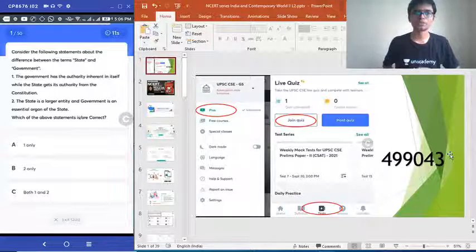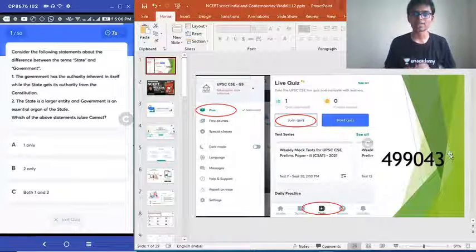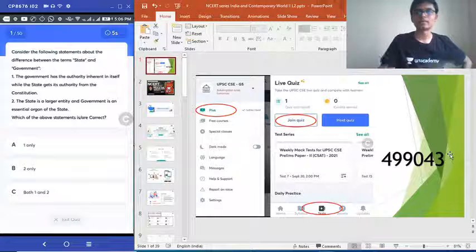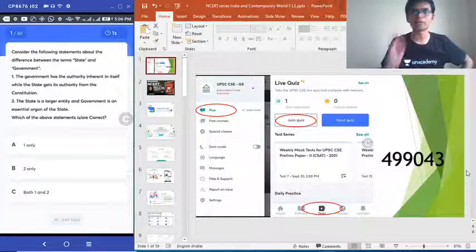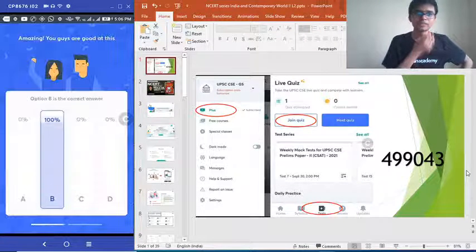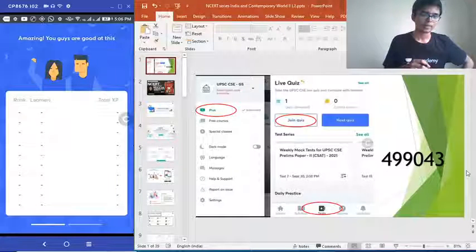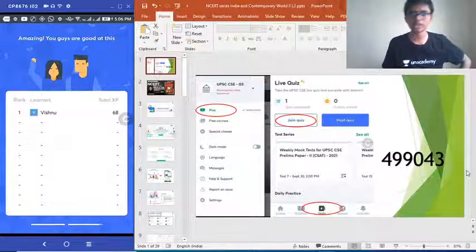Those who wish to participate in this quiz, kindly download the Unacademy learning app, and under the test tab, hit the join quiz button and enter this code 499043. This is absolutely free. All of you can participate. So the first question has been completed. Only one person has entered this quiz so far. I request others also to join.